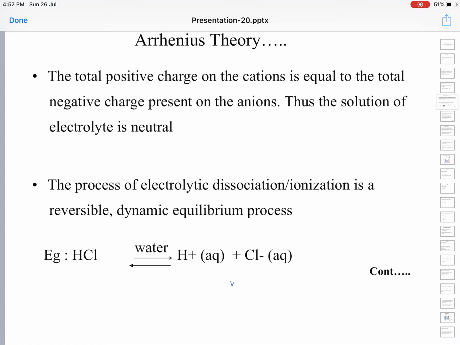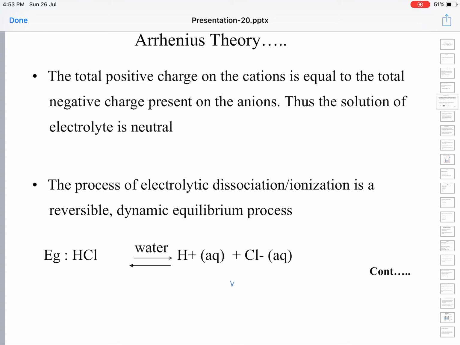So, imagine 10 aluminum chloride molecules are dissociated in water or in the molten state. So, 10 aluminum ions are there, each carrying 3 units of positive charge, 10 into 3, 30 units of positive charge you have.